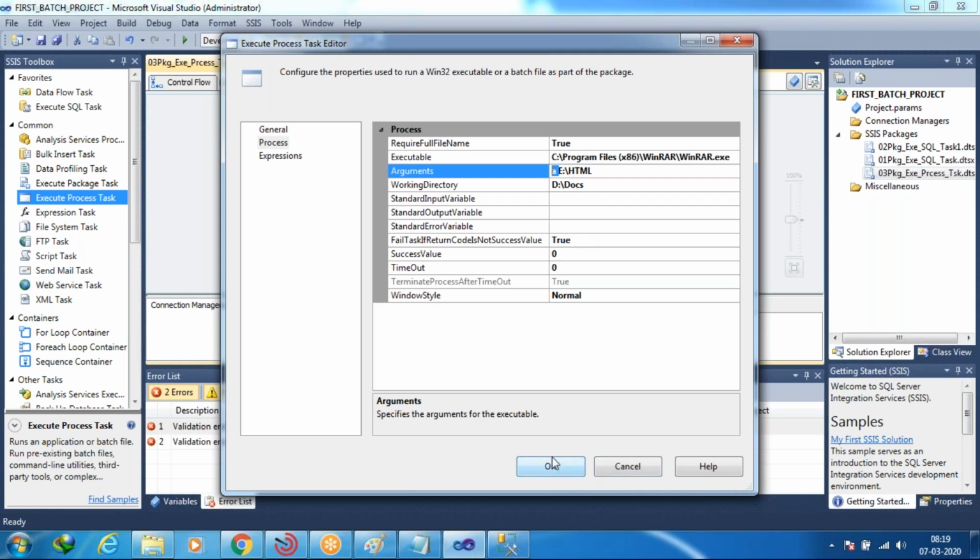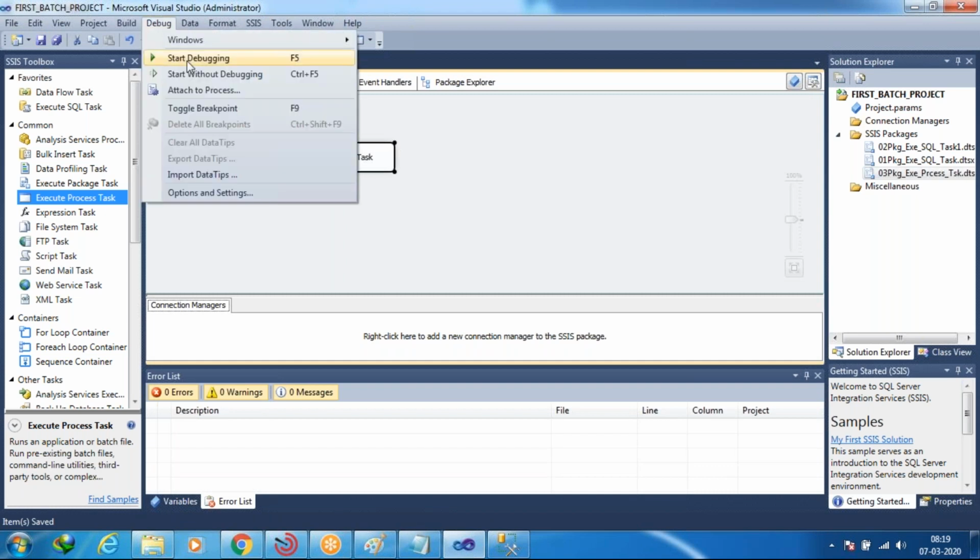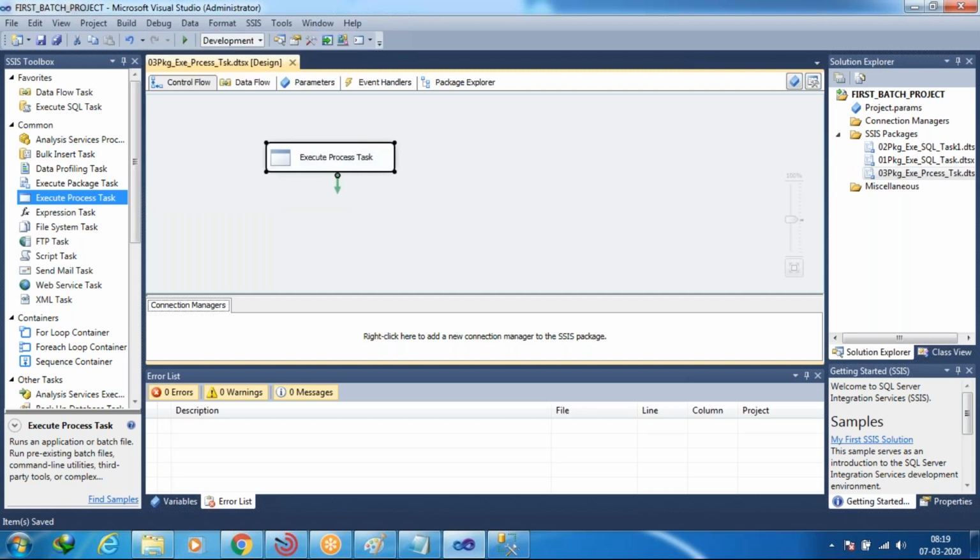So now simply say okay, and you have to save the package, and you have to run the package. Debug option, start debugging, or right click on the package and select execute the package. So now we'll understand that one.